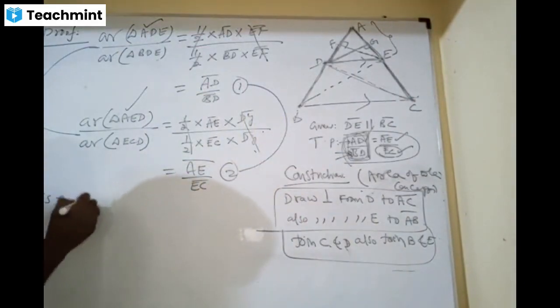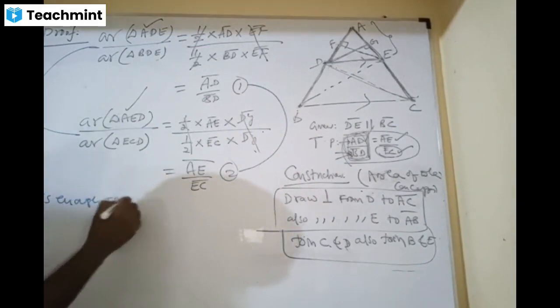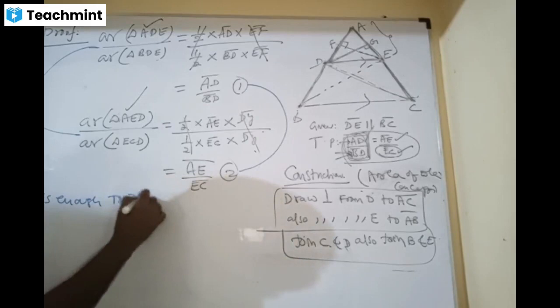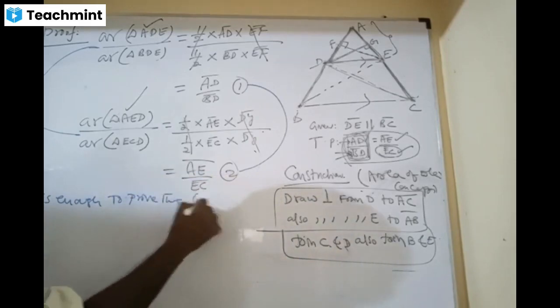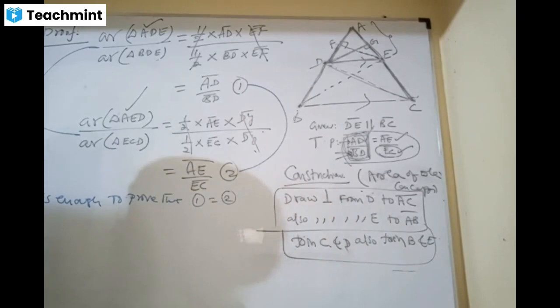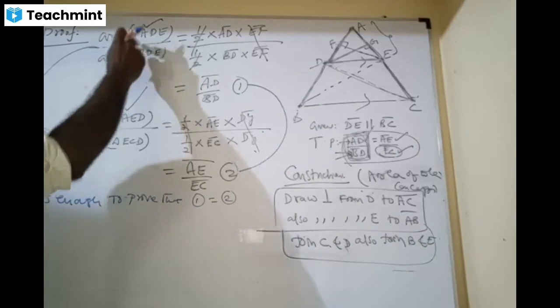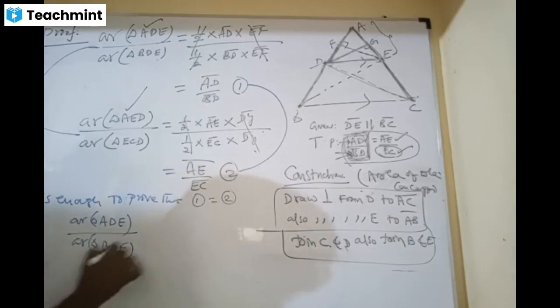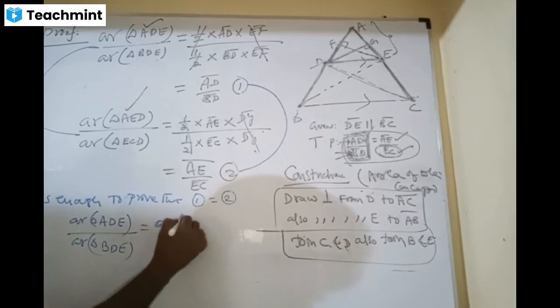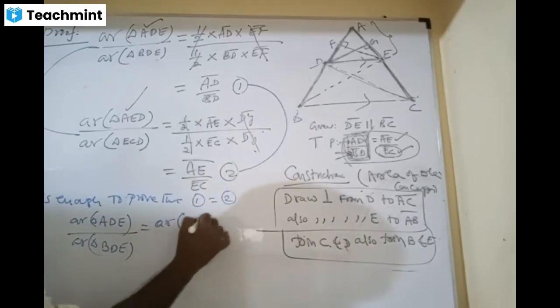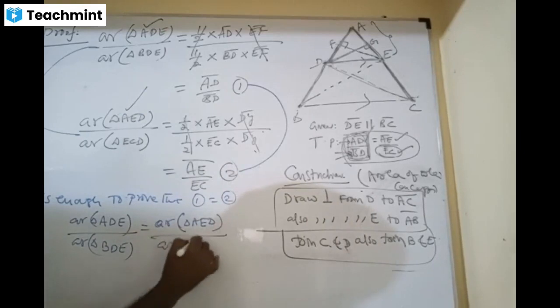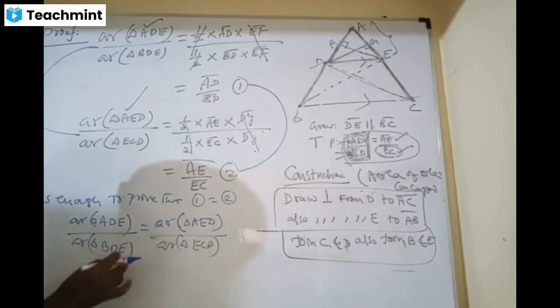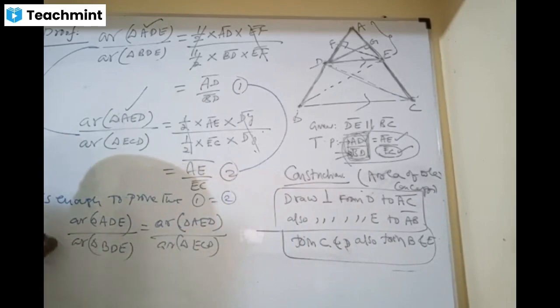It is enough to prove that 1 equals 2, right? It is enough to prove that area of triangle ADE by area of ECD, the two are equivalent. This is what is required to prove.